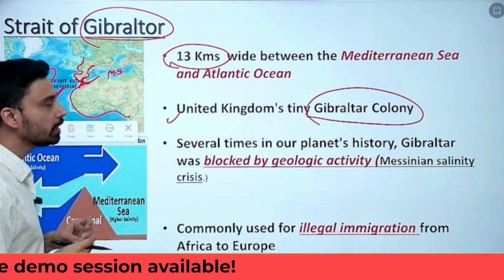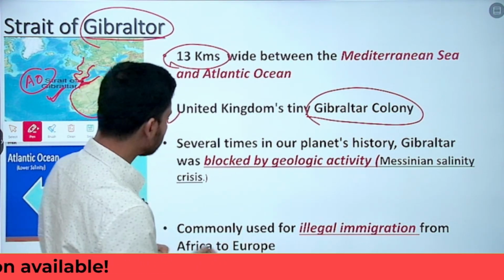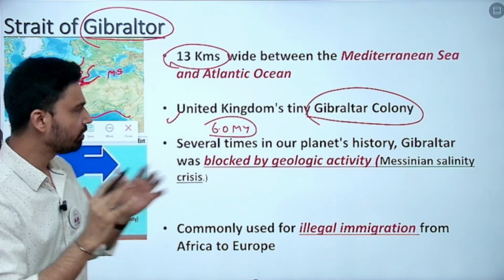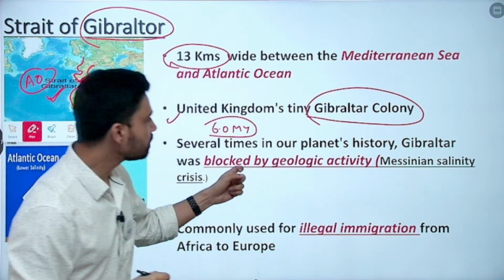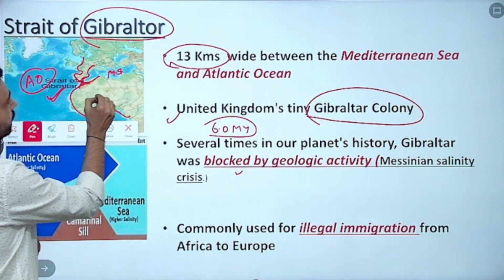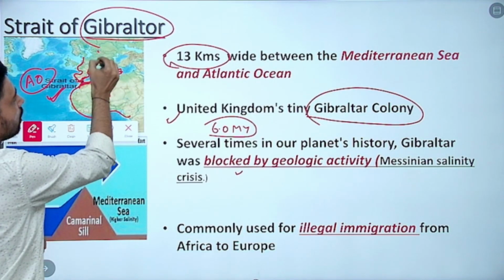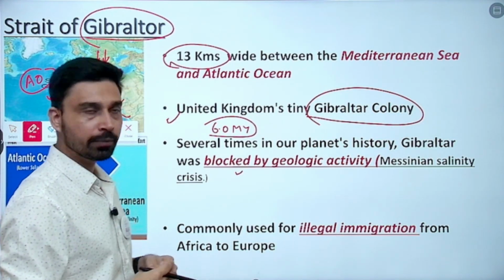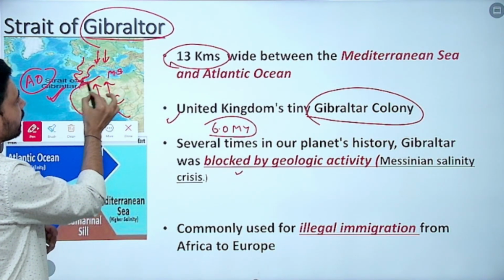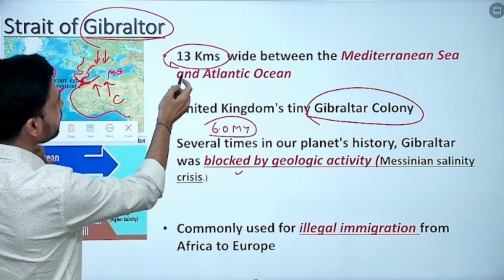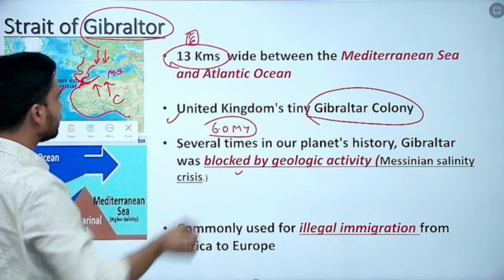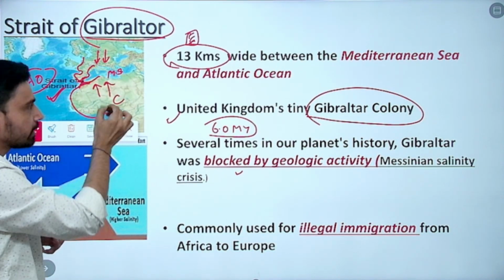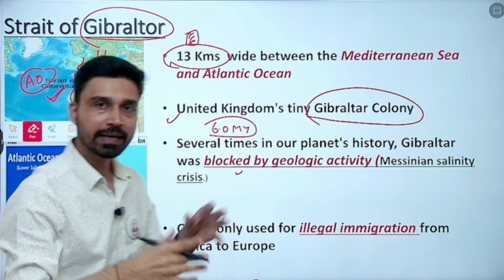Now there is a very interesting geological finding: if you go back roughly 5.5 to 6 million years in our planet's history, Gibraltar was blocked by geological activity. You would have studied in geography about continental convergence, which is what we are seeing here. The African plate is pushing against the Eurasian plate, and that is why blockage has often occurred here. When this 13-kilometer wide channel is blocked by geological activity, what would happen? Water is continuously flowing from the Atlantic to the Mediterranean Sea, so that water cannot move. That means gradually, what happened?